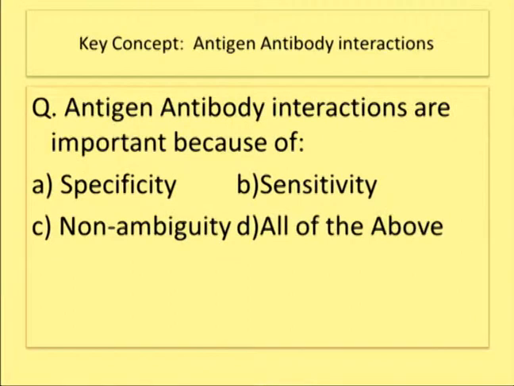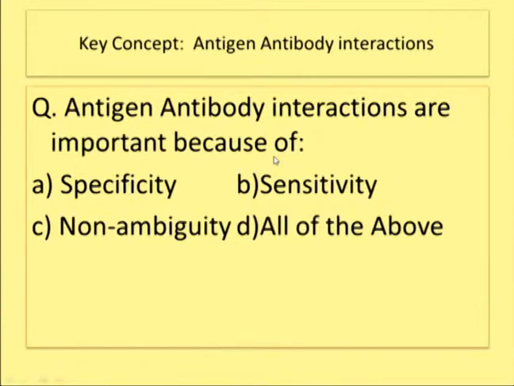Now we are coming to the last concept that comes under the category of basics of immunology, and this is antigen antibody interactions. We know that antigen antibody interactions are highly specific. A particular antigen will bind to a particular antibody and vice versa. There are specific regions present on the antigen which are known as epitope, and specific regions present on antibodies that are known as paratope.